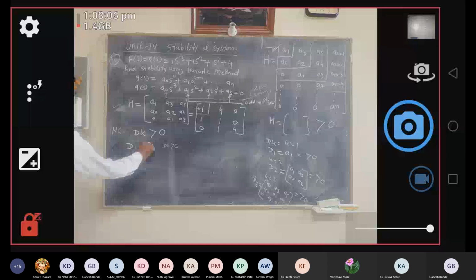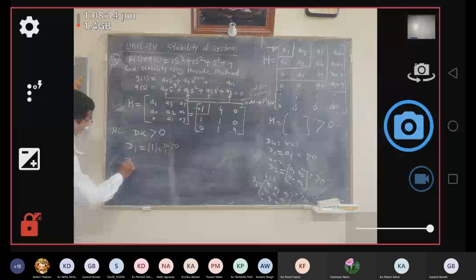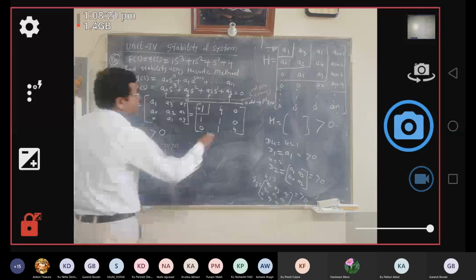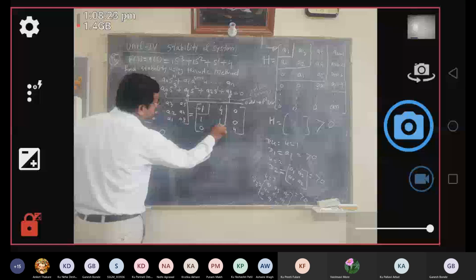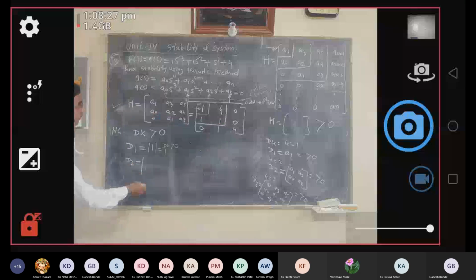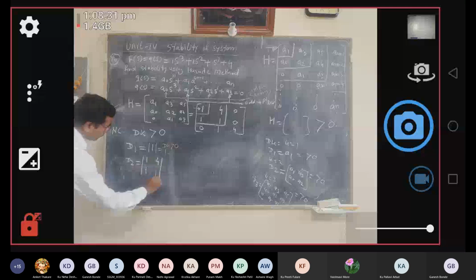Okay, so determine the determinant of this. So determinant of 1 is 1. Then similarly, D2 element, K is equal to 2. So here is your second determinant. So next 4 element. Okay, so write down the determinant here, 1 4 1 1. What is the value? Solve this determinant.